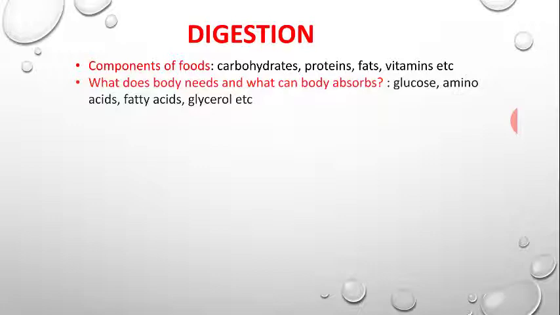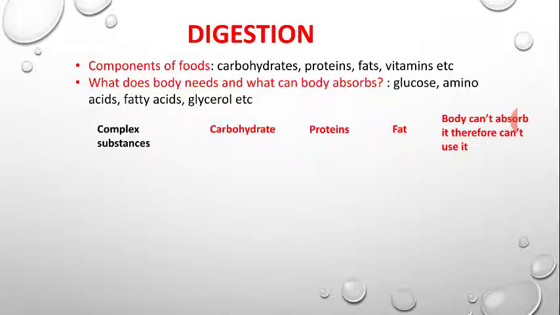Therefore, it is necessary to convert these components into the simplest form. Let's clear it again. Whatever food we eat has complex substances such as carbohydrates, proteins, fats, but we cannot absorb them, so we can't use them.